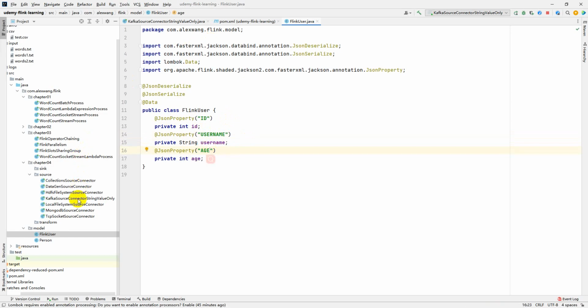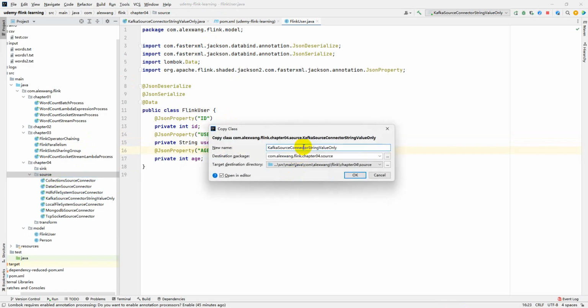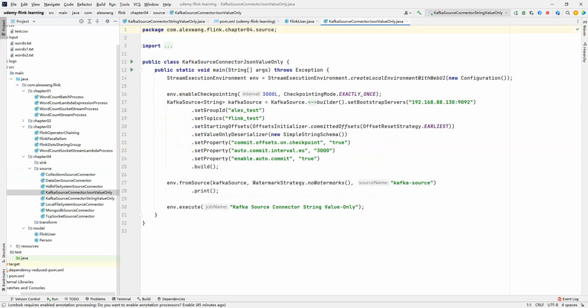Okay. Now we can duplicate this source code and give the name JSON. And here we just make a little bit of change.